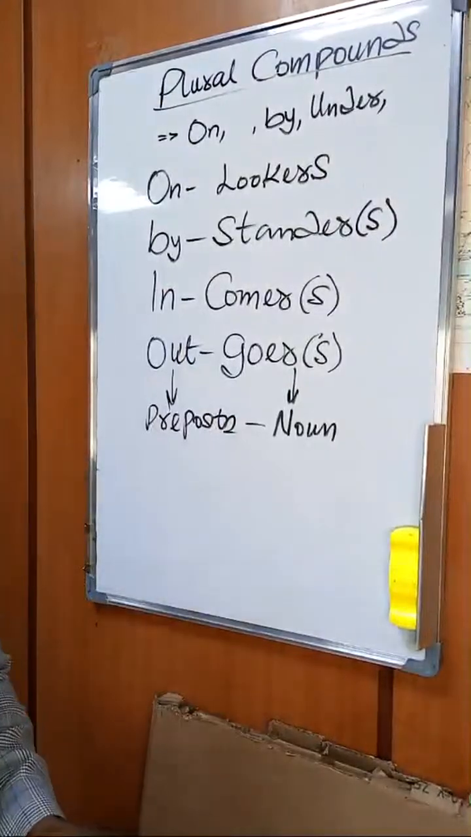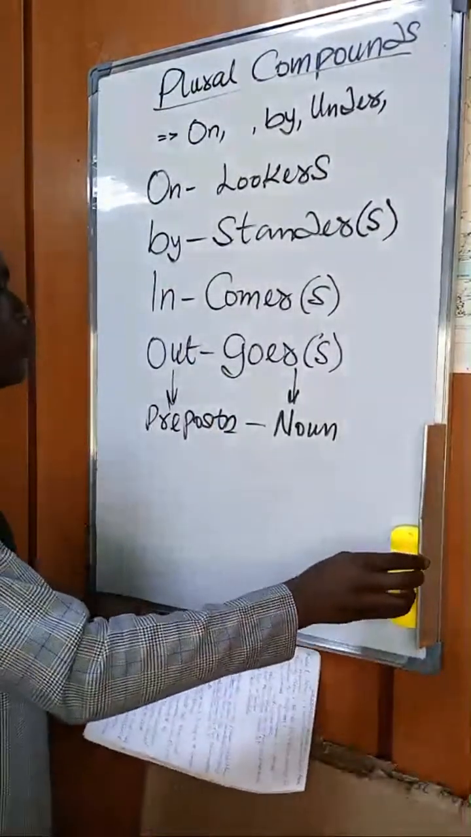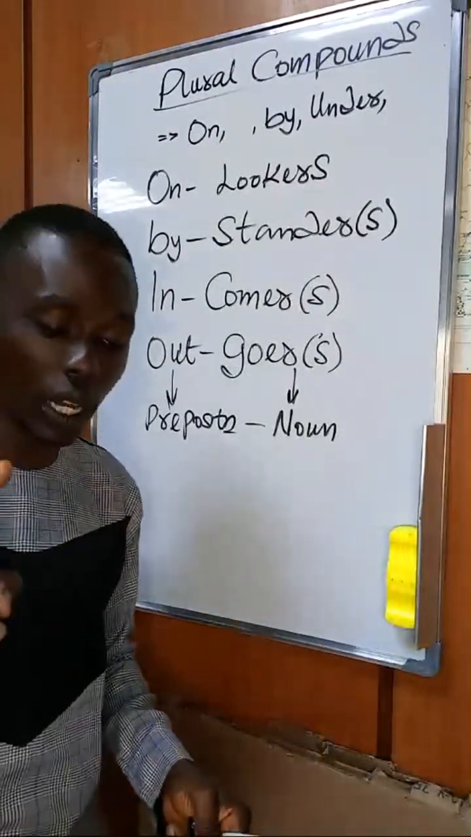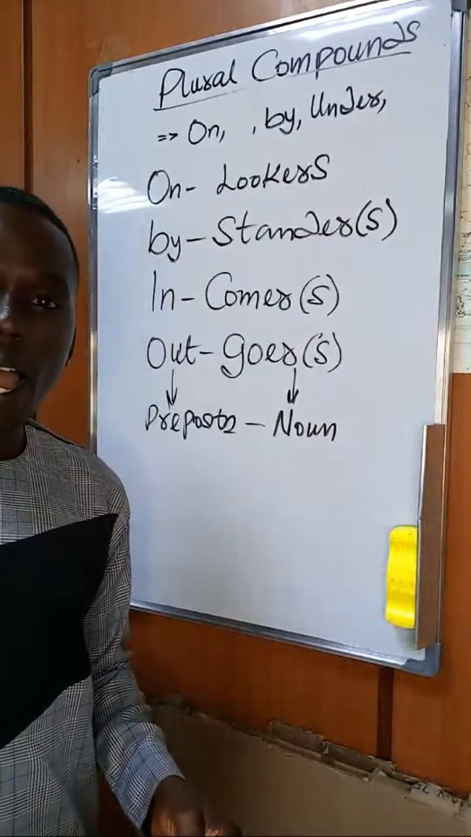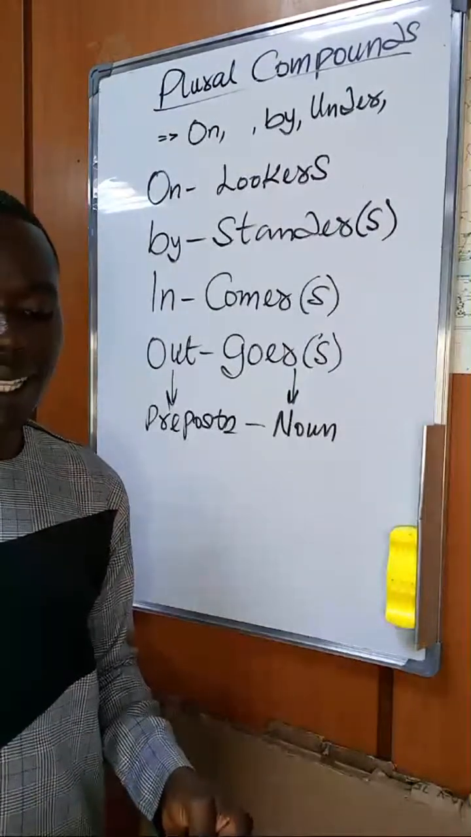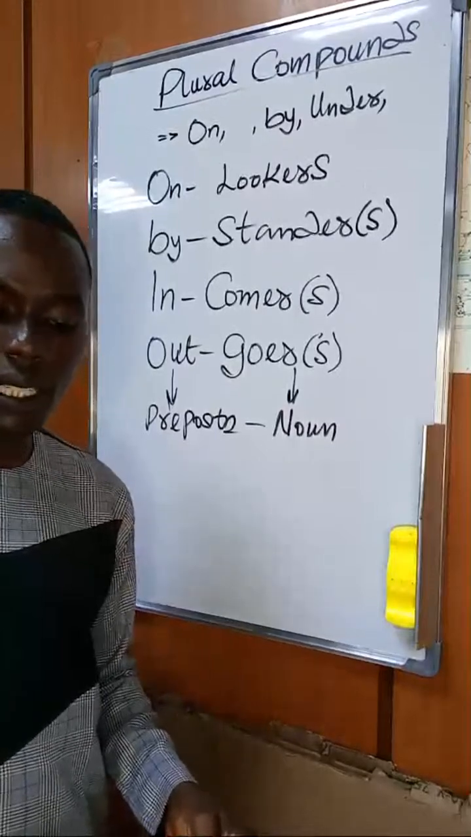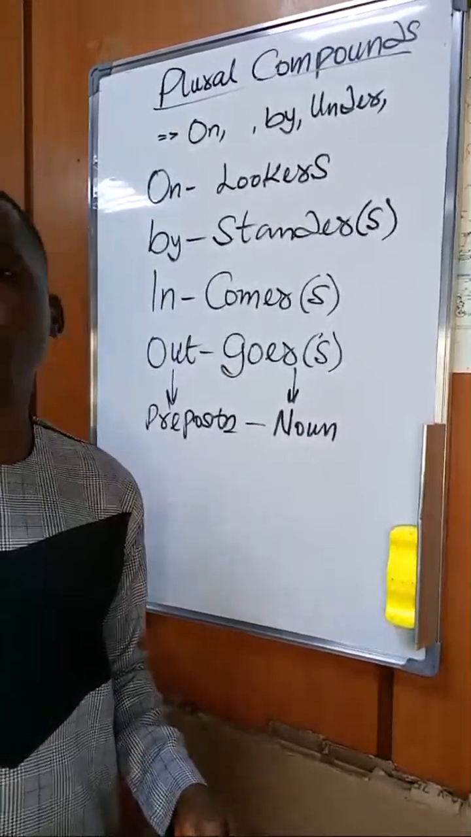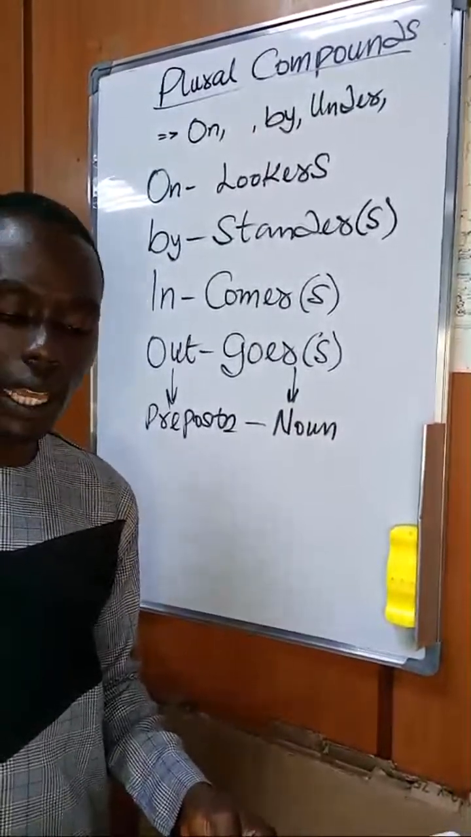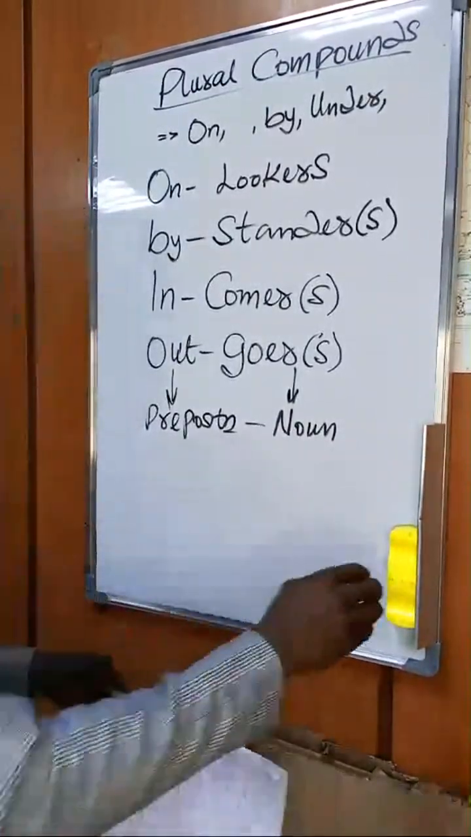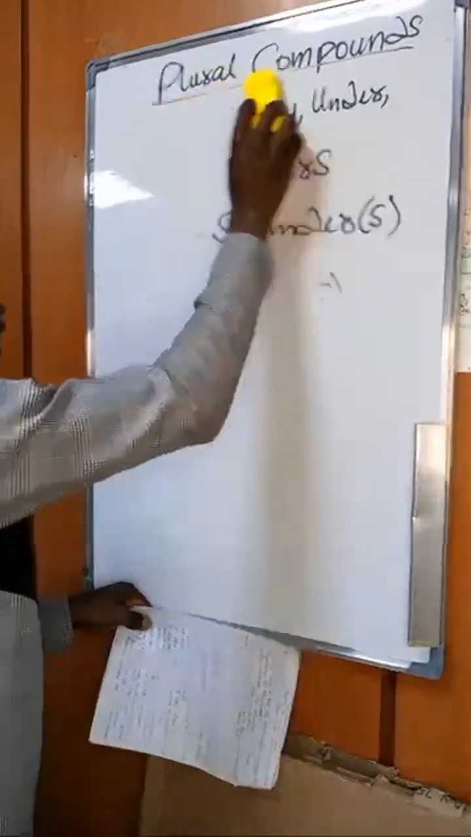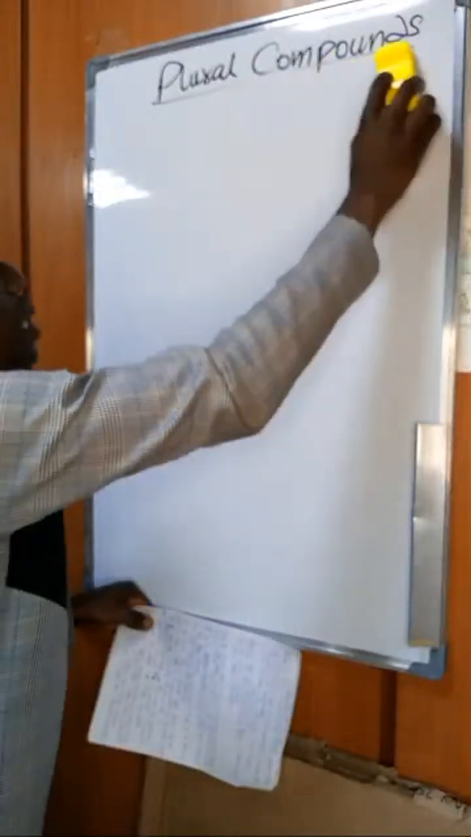Now, rule number 2. In rule number 2, I want you to take note of this: when you have two nouns and they are set to form a compound word, it is the last noun that carries the s morpheme. Now, what do we mean by that?